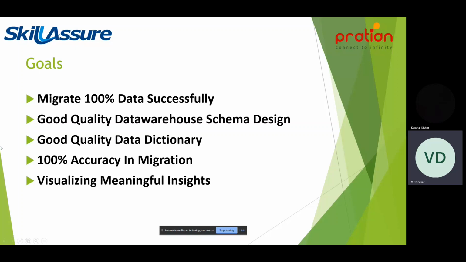Then we will be designing a good data warehouse schema, or the architecture in our case. Then we will design a good data dictionary. Then we will show that we have successfully migrated 100% of the data very accurately. Then we will visualize meaningful business insights from the data that we have gathered. So these are our main goals for our project.